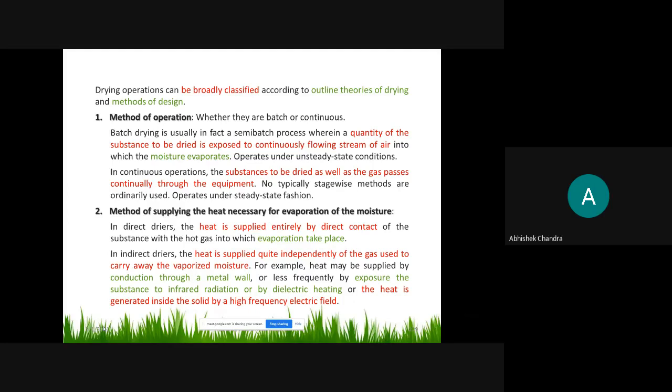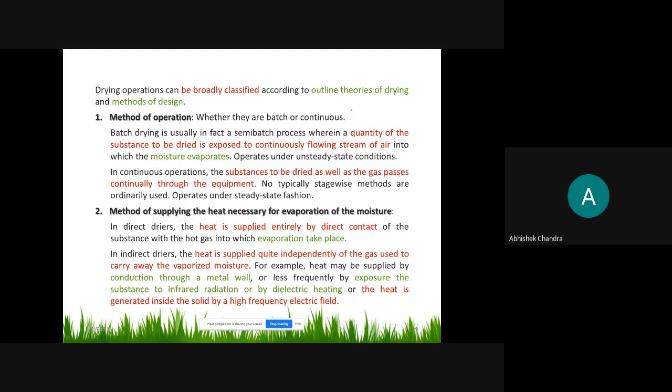one stream, one fluid stream, is continuously flowing inside the dryer, right? So batch drying is usually in fact a semi batch operation. This is not a batch operation, this is a semi batch operation. Batch operation means when the solid content as well as the air both are not flowing, meaning the solid is in the pan and the air is in a stationary condition, then we can say batch.